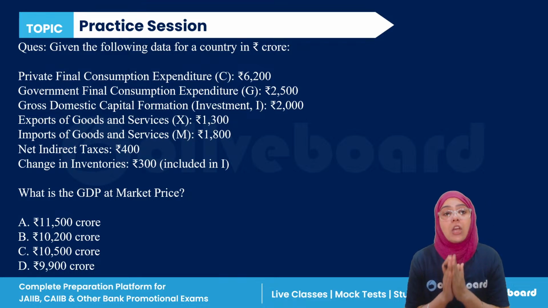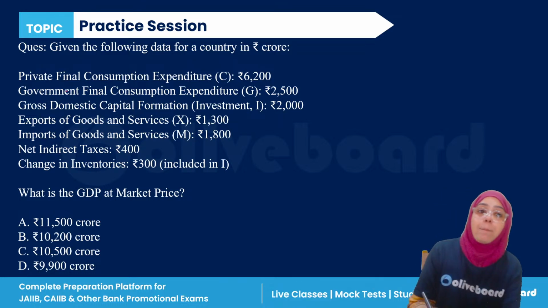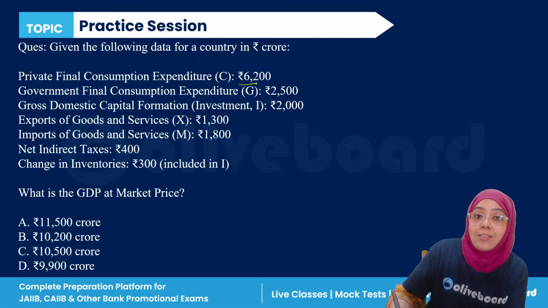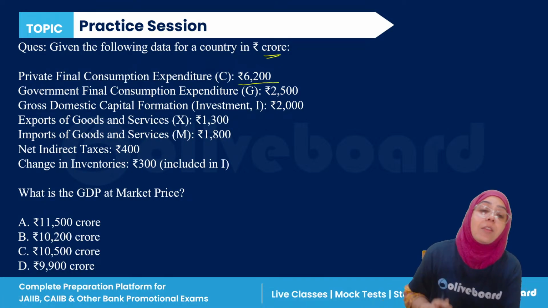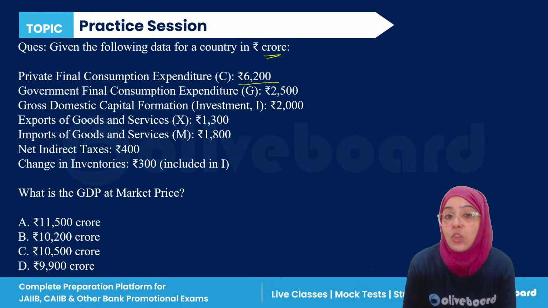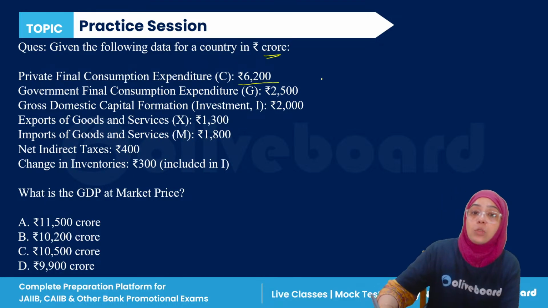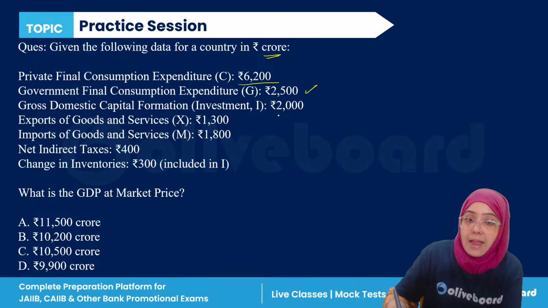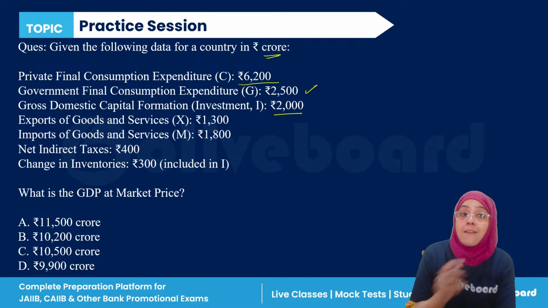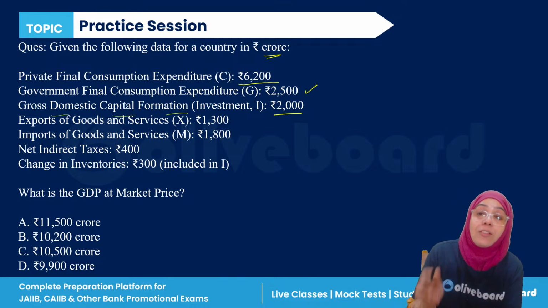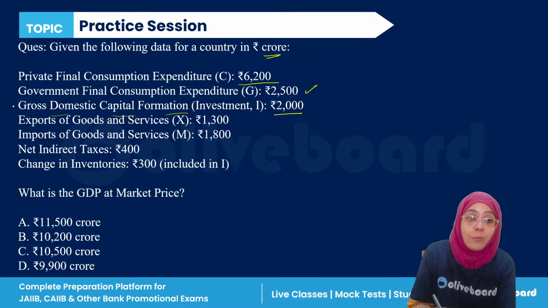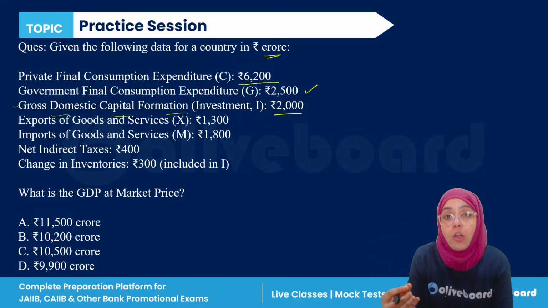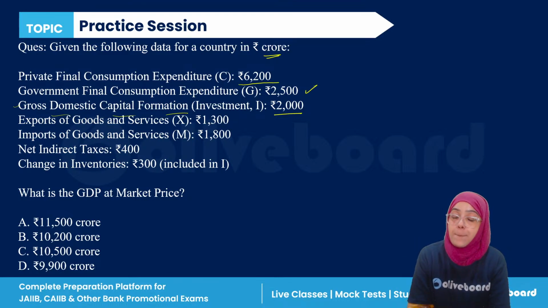So these are the data which are given for the country. First, the private final consumption, that is C. It is given like 6,200 crore. Everything is given in crore. Government final consumption expenditure, G, that is given as 2,500. The gross domestic capital formation investment, that is given as 2000. Why have I written these words? Because if you get these words in the examination, always remember that gross domestic capital formation is talking about the investment, right?